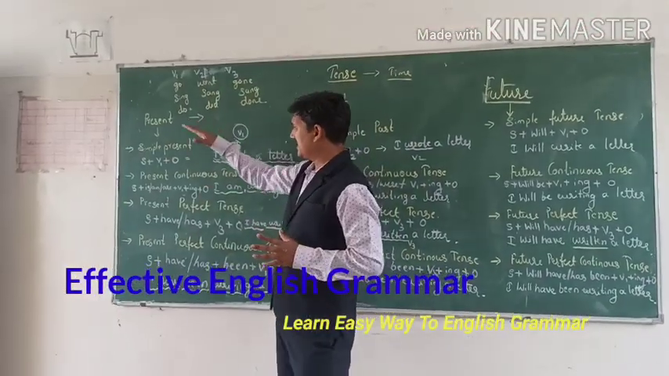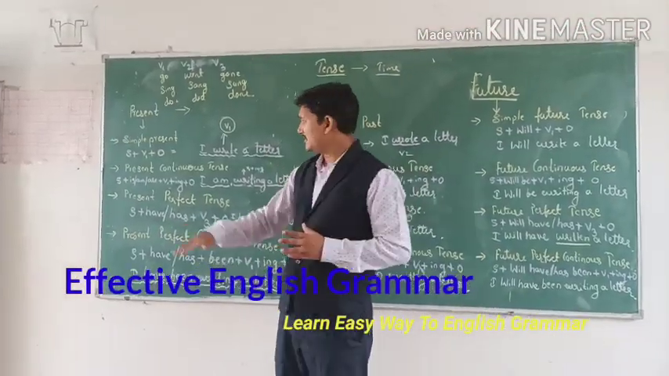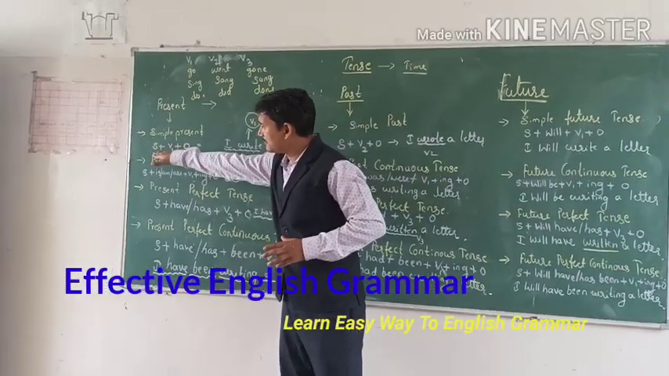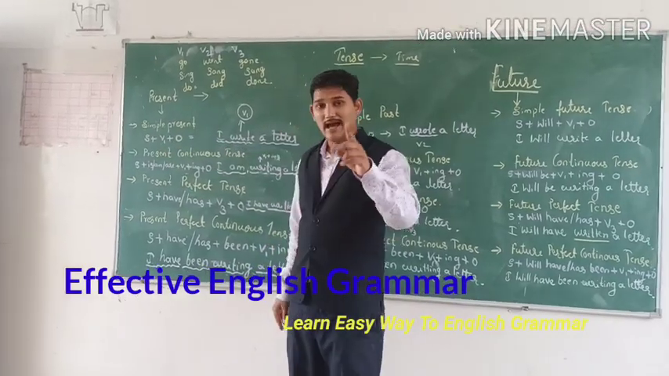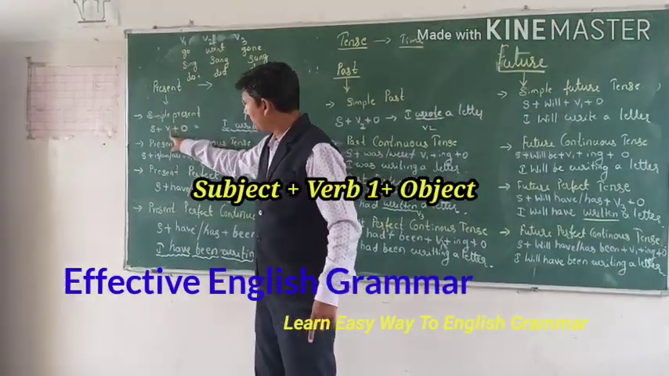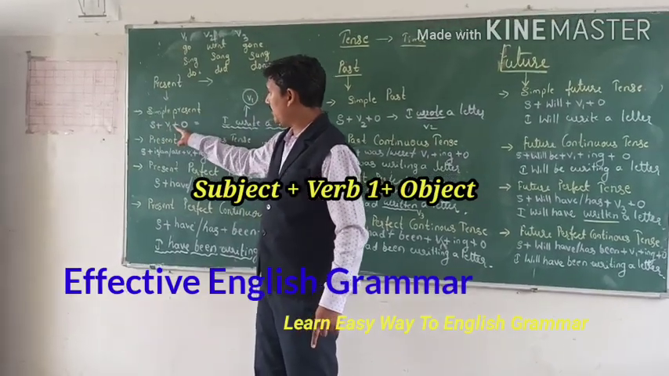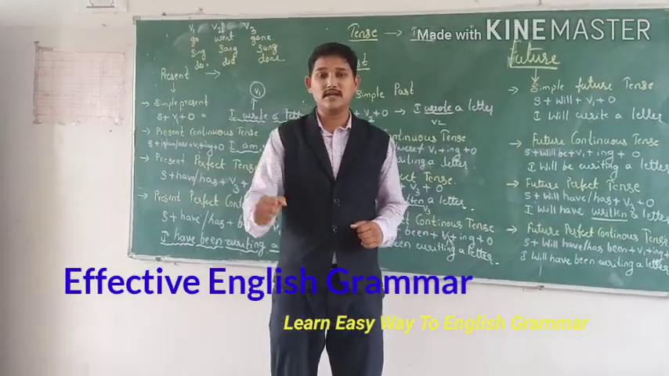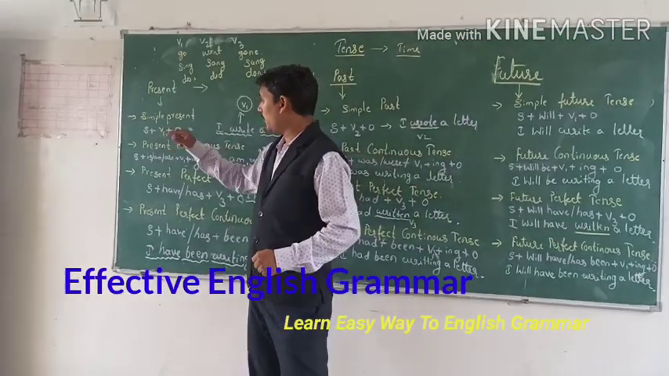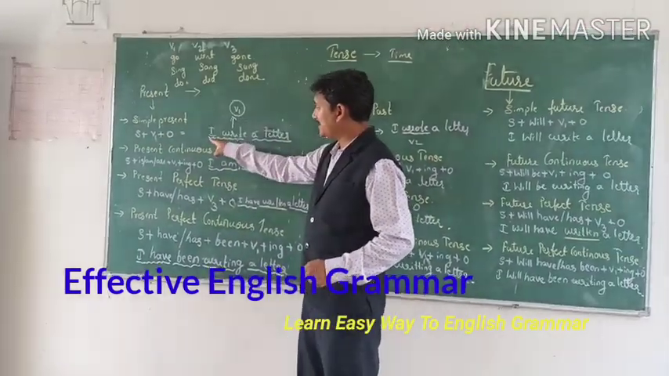See that, present tense. They have a simple present tense. Present tense means subject, verb, object. I wrote here V1. You look at this V1. Subject, verb, object. Then the verb is in V1 form. So see here, I give an example.